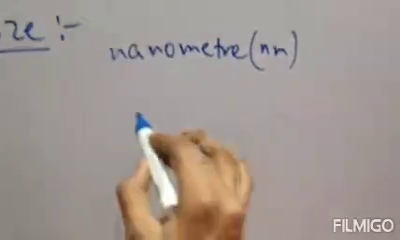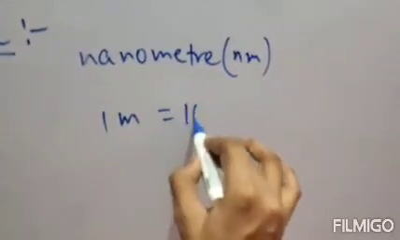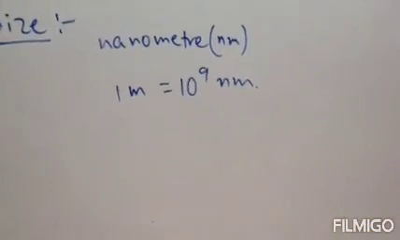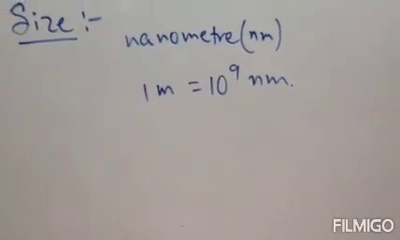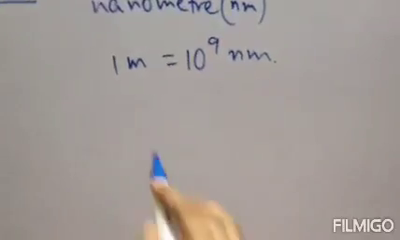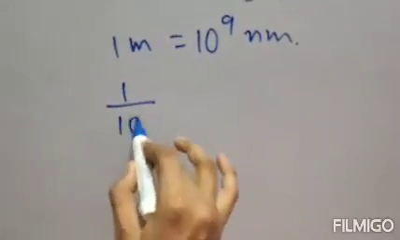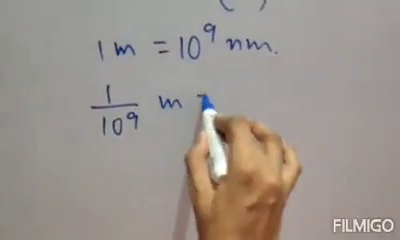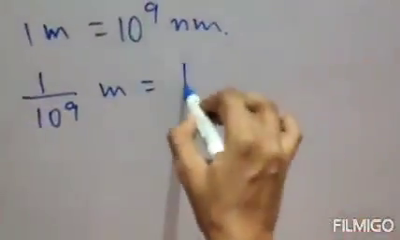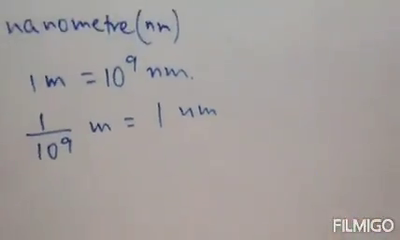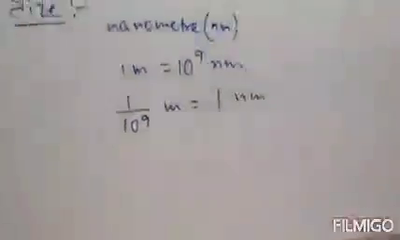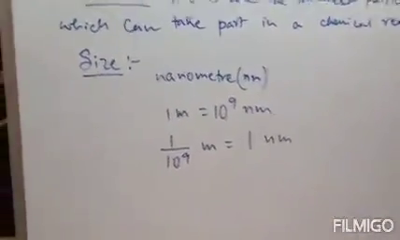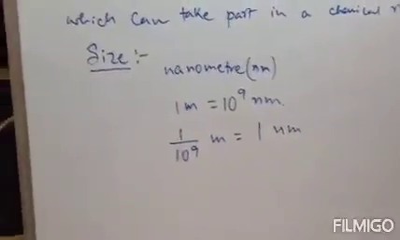Generally 1 meter equals 10 to the power 9 nanometer. Clear? That means 1 by 10 to the power 9 meter equals 1 nanometer. So this is the relation between nanometer and meter. Clear? So the radius of an atom is measured in nanometer unit, and this is very, very small.